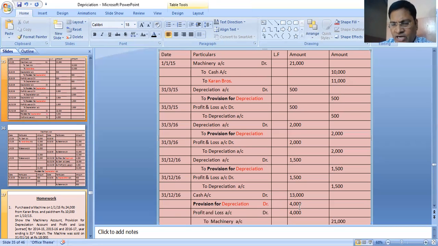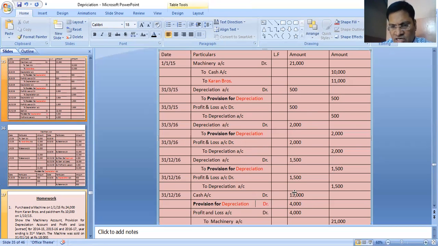Entire depreciation accumulated is 4,000. If you add up, 500, again 2,000 and 1,500, so 1,500 plus 2,000 plus 500 is 4,000. They all have been credited, so we cancel it out. Provision for depreciation 4,000 on the debit side, so provision for depreciation is cancelled out on the date of the sale.